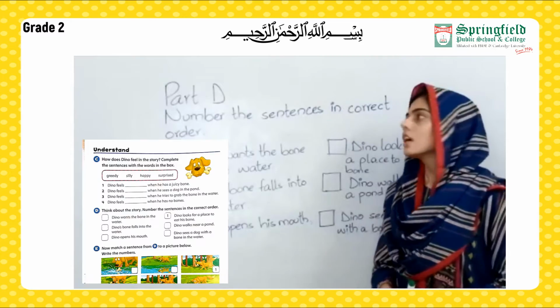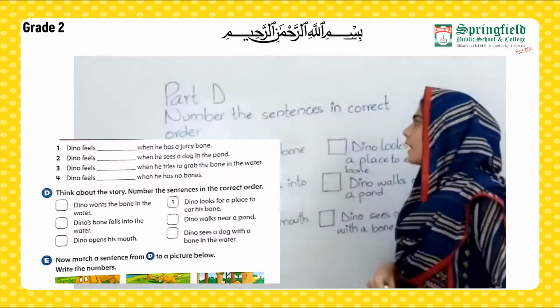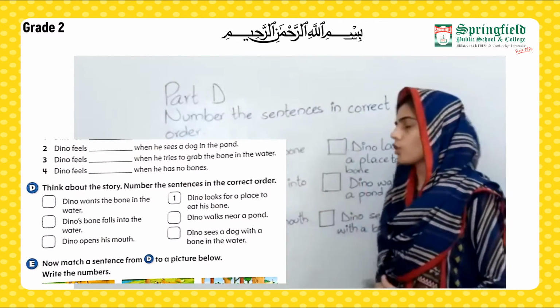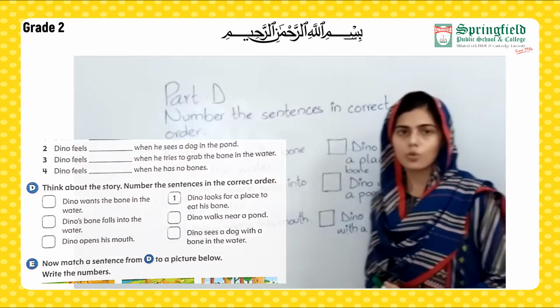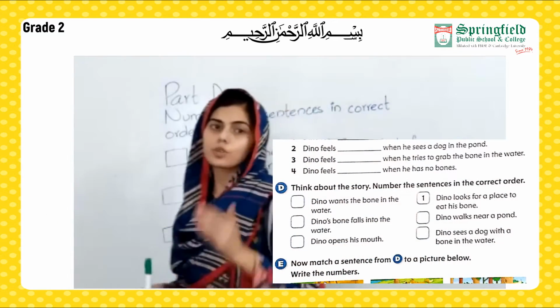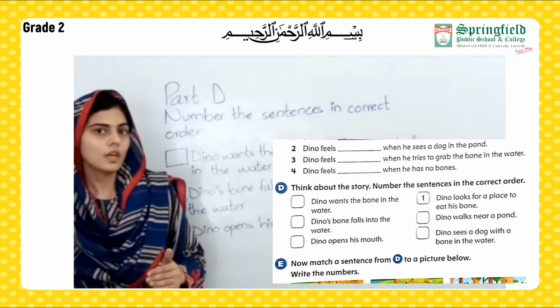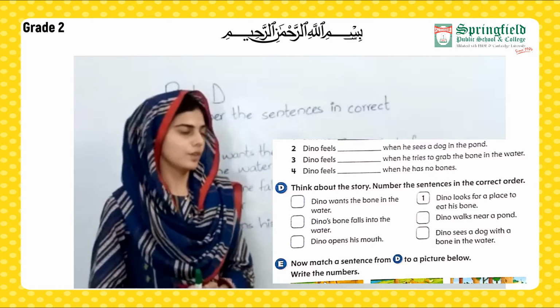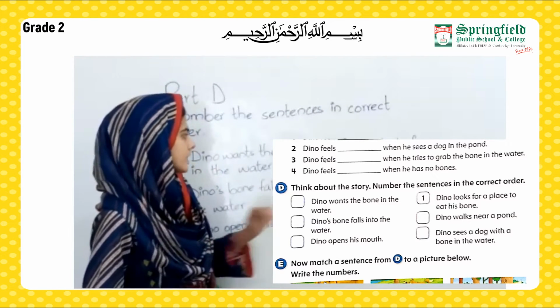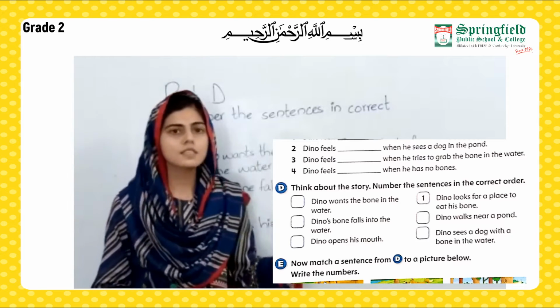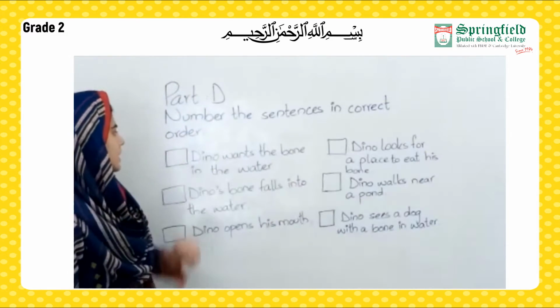So students, now moving towards our part B. Number the sentences in correct order. As we have read the story, now what we have to do is to do the numbering according to the sequence. What was the event that happened first? Now let's have a look at these sentences. There are 6 sentences. First sentence.